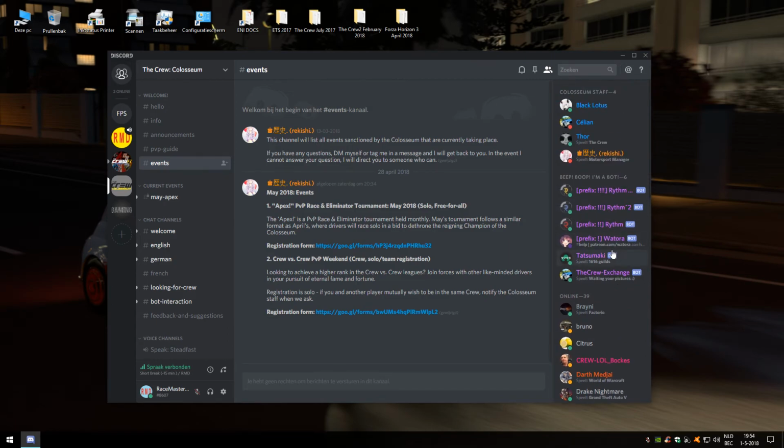When exactly the tournament will take place is something you have to follow on this server here. They will give you the information or send you a message whenever it will take place. So that is sort of what's going on here.